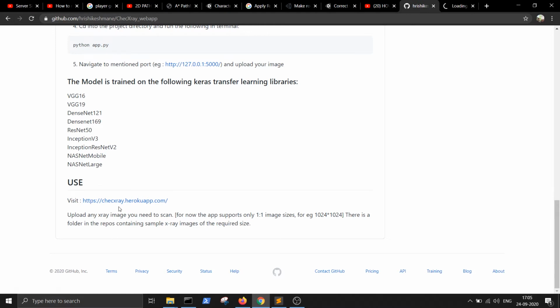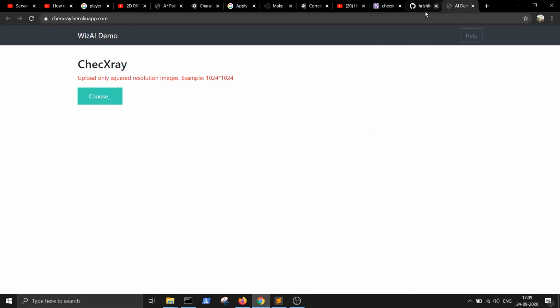Right now I've deployed the application on Heroku Cloud. So you can just go to this website and run the same application. As you can see, the web app is now opened here. This is checksray.herokuapp.com. This is not running on the local machine, but it's running on the cloud, and it works the same way.